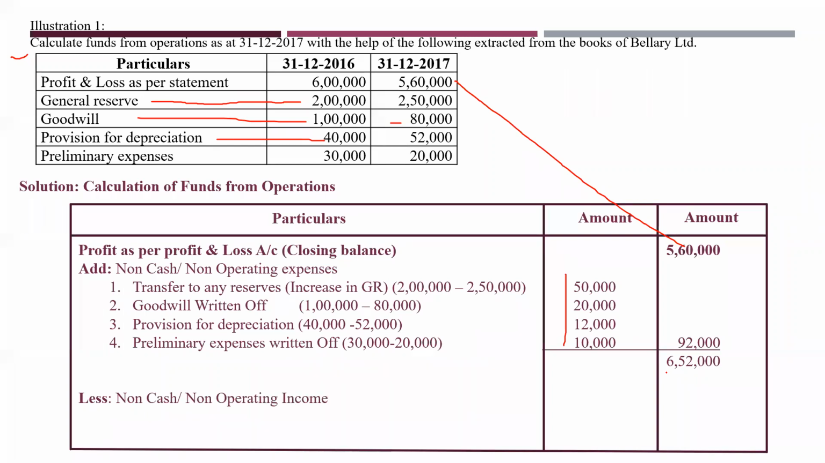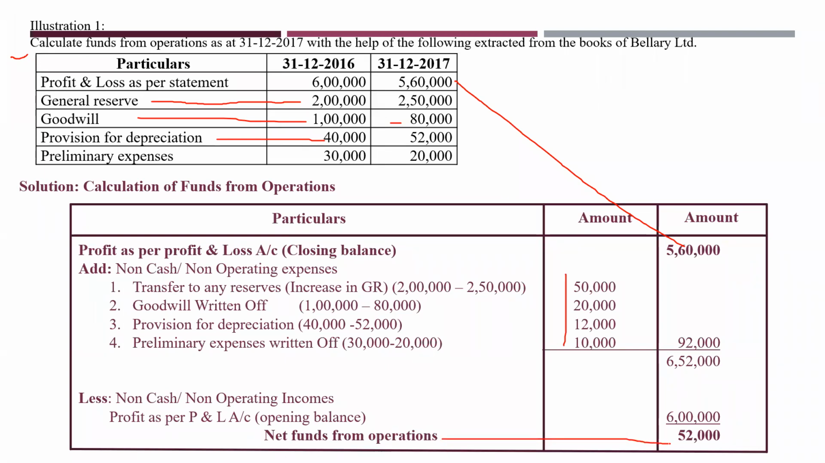Now what will you do for this? Reduce. What are you reducing? Non-cash or non-operating incomes. Do you have anything over here? Nothing. So what will you do? You will reduce the profit as per profit and loss account, that is the opening balance. Opening balance is 6 lakhs. Reduce it, and what will you get? You will get funds from operations, that is 52,000. This is how you have to calculate.